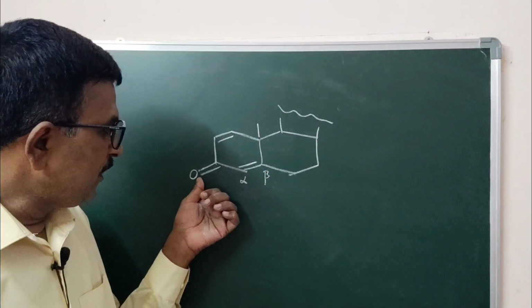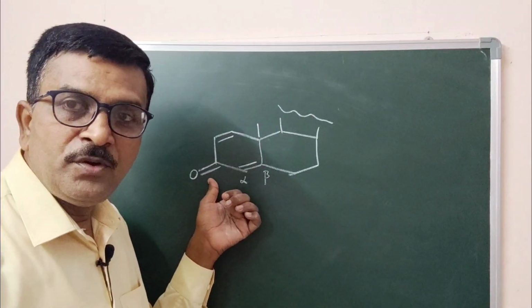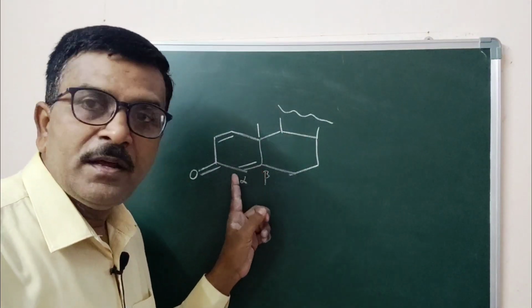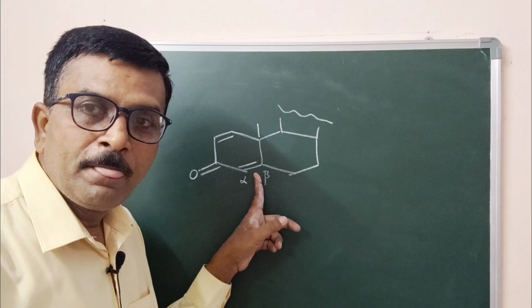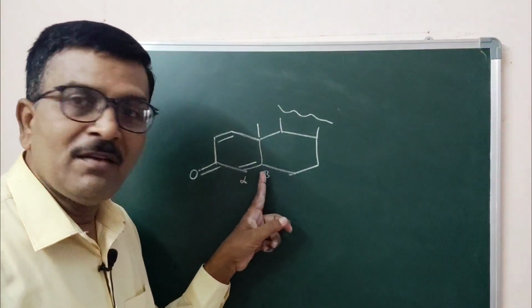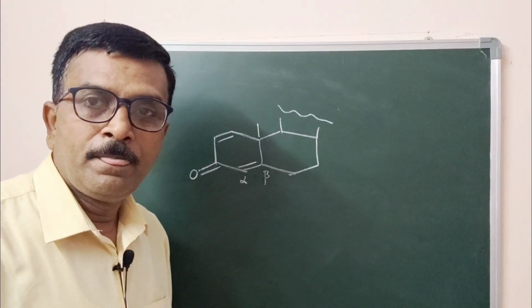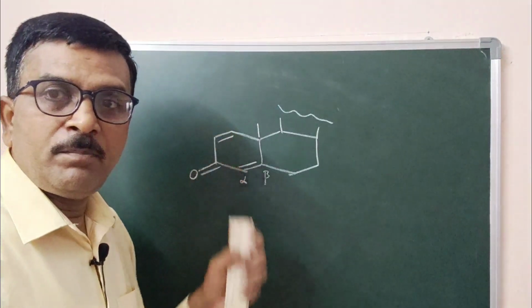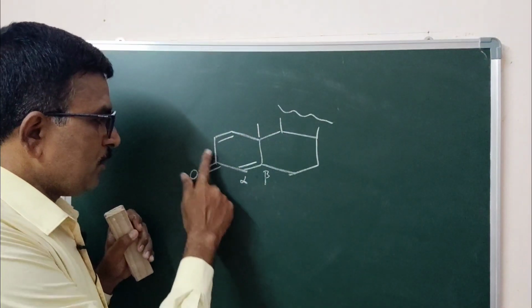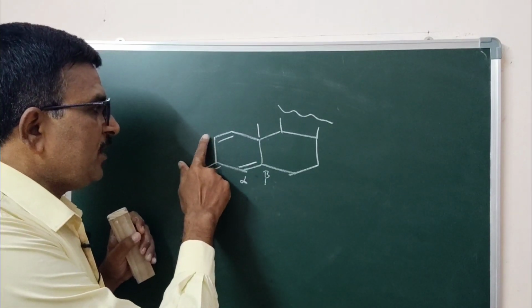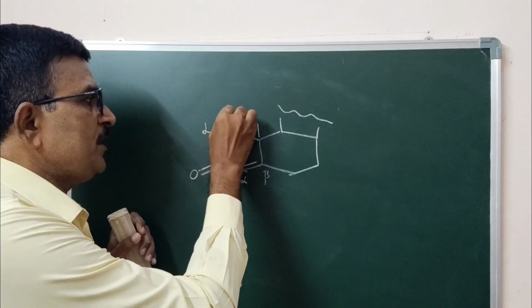Now C double bond O is conjugated with the alpha beta carbon double bond. A double bond is present between the alpha beta carbons. This is one conjugation. Similarly, on the upper part with respect to C double bond O, this is the alpha carbon, this is the beta carbon.